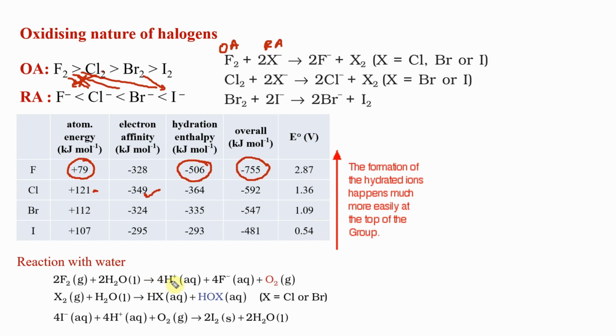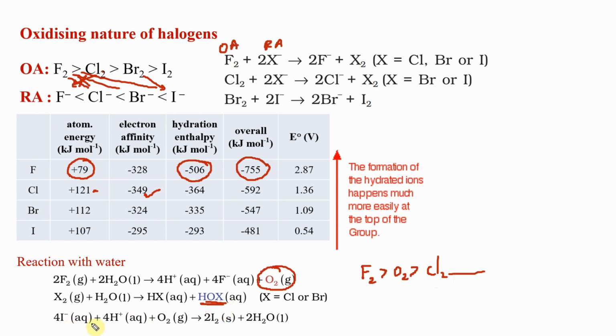Here, reaction of water is given in NCERT book. No need to worry about remembering them. Just know that fluorine can oxidize water and the product will be O2. But bromine, chlorine and iodine are not very strong. Oxygen is stronger than them. So in terms of oxidizing agent capacity, fluorine and then oxygen and then the remaining. So when you look at X2, that is chlorine or bromine, they cannot form O2. And if O2 forms, it is strong. So let's put it this way. If chlorine reaction gives O2, O2 will again oxidize Cl2. So you end up forming HOX.